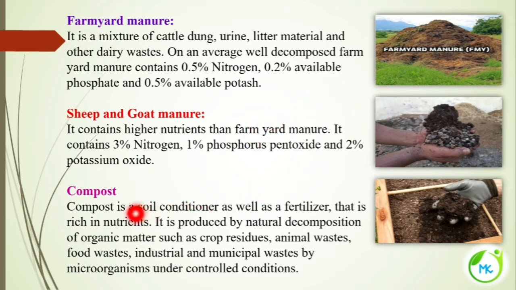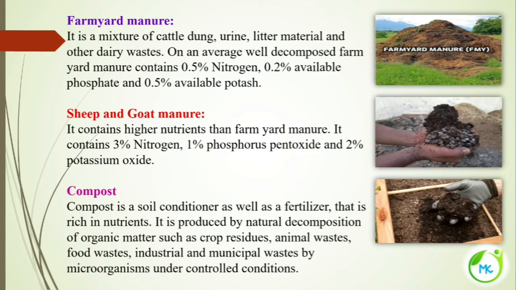Next is compost. Compost is nothing but a soil conditioner as well as a fertilizer that is rich in nutrients. It is produced by natural decomposition of organic matter such as crop residues, animal waste, food waste, industrial and municipal waste by microorganisms under controlled conditions.